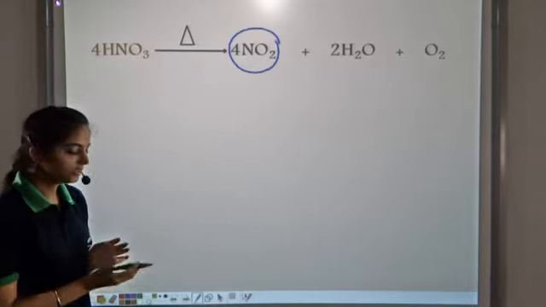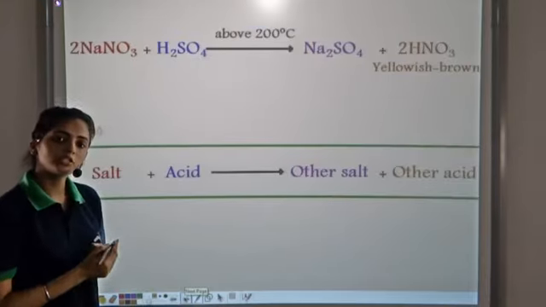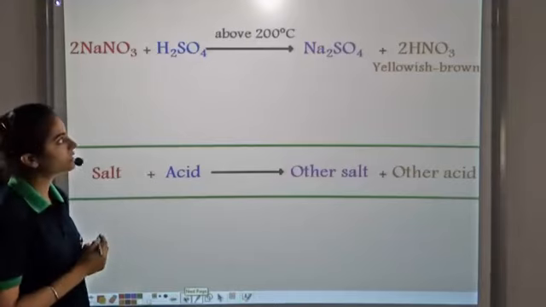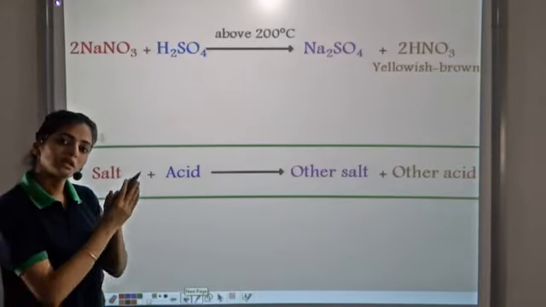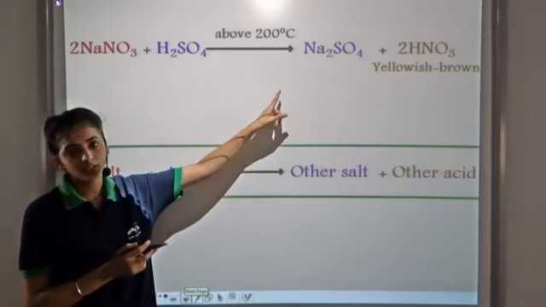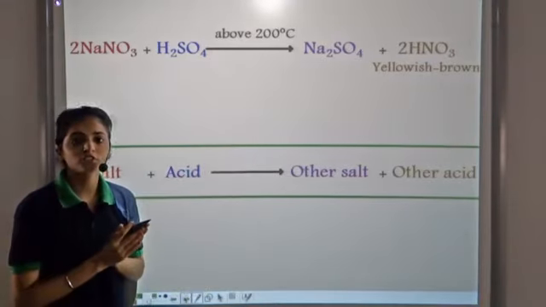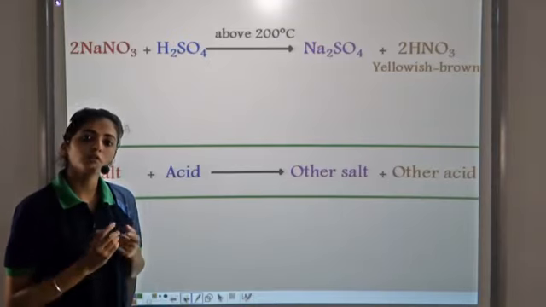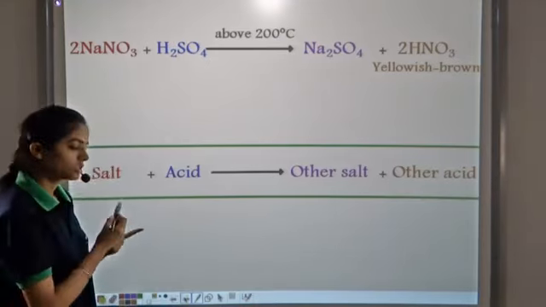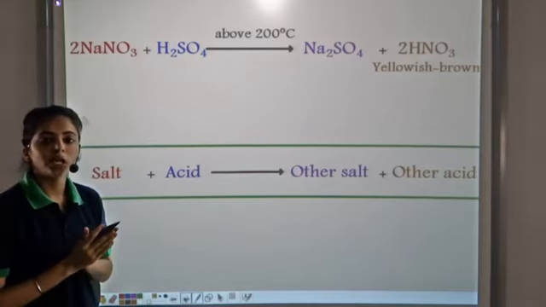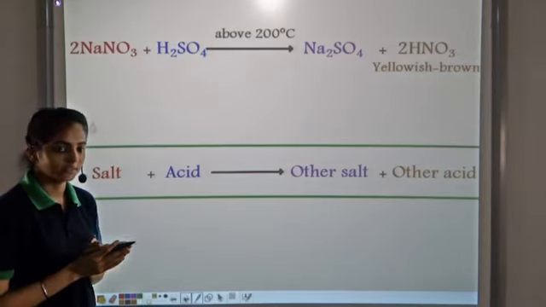But in the laboratory, we can also use some other salt like sodium nitrate. When it reacts with sulfuric acid, it also forms a corresponding salt, sodium sulfate, and nitric acid, which is again yellowish brown in color because some nitrogen dioxide gas is dissolved in it. So we take this reaction for the laboratory preparation of nitric acid.